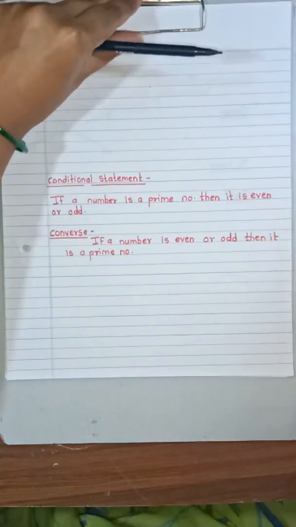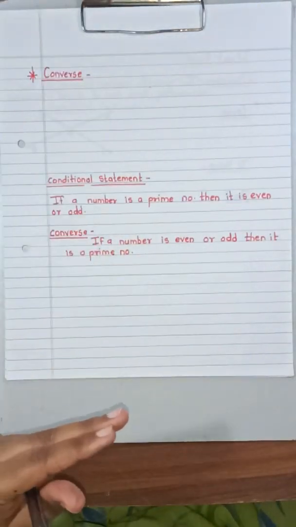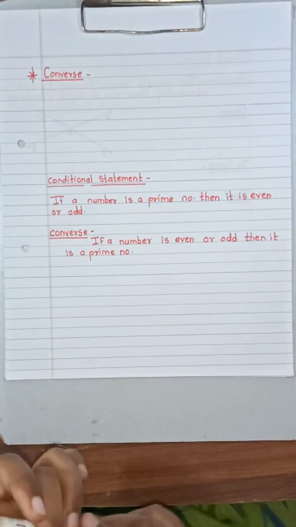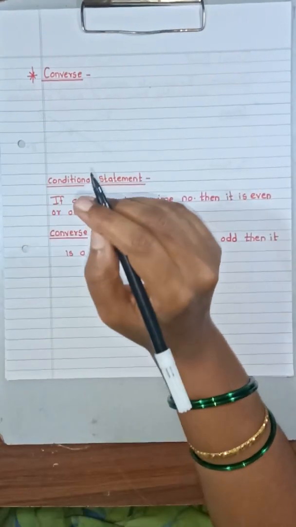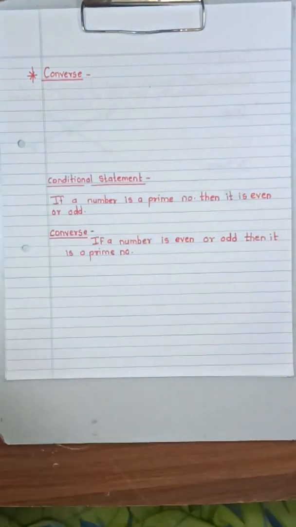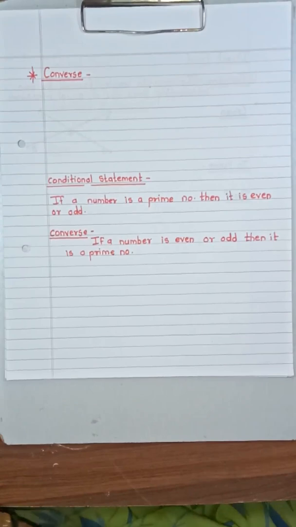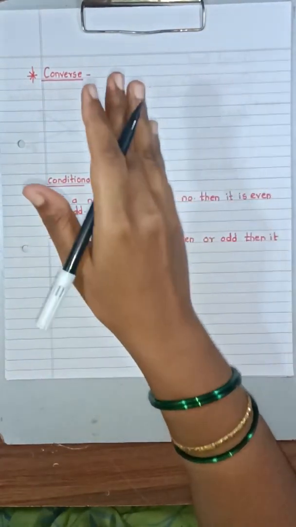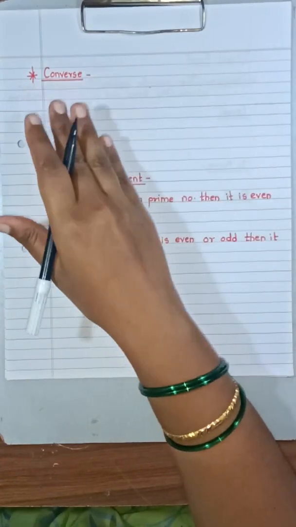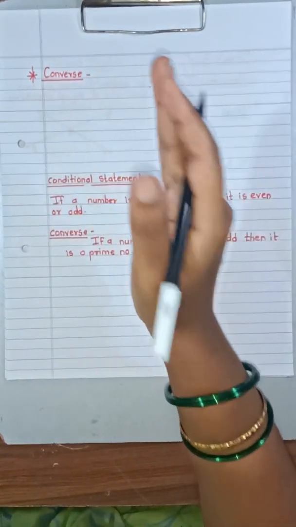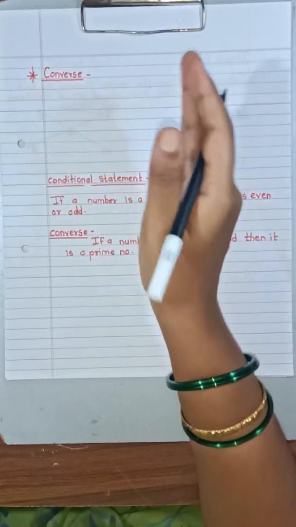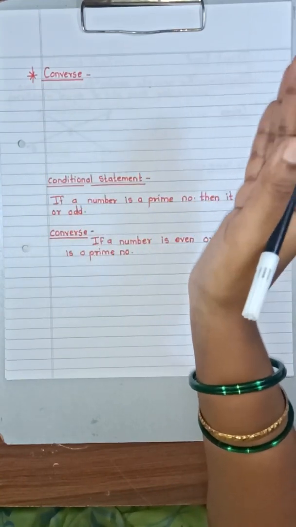Now let us move on towards the converse of this statement. What is the converse of a conditional statement? It is very simple. Children, if you interchange the antecedent and consequent in a given conditional statement, then it is called the converse of the given statement.